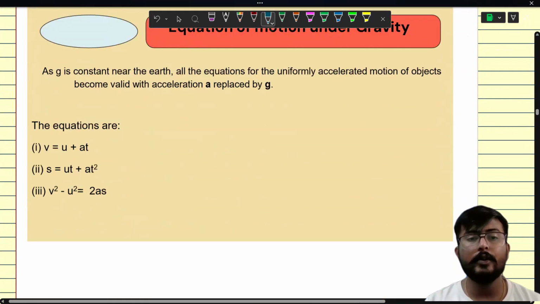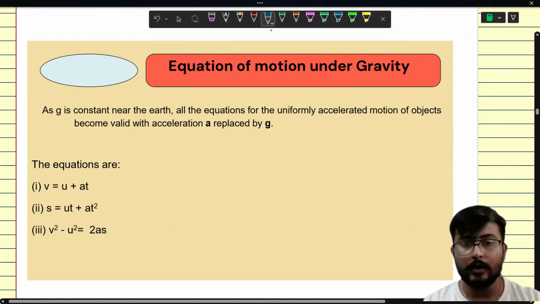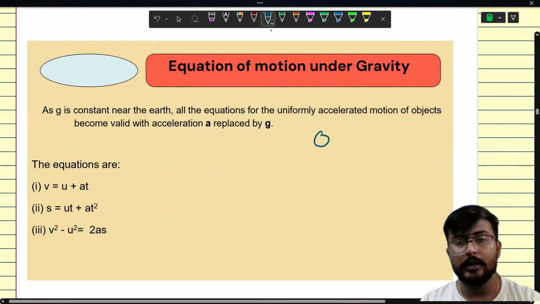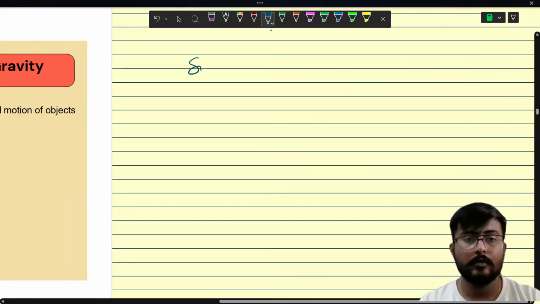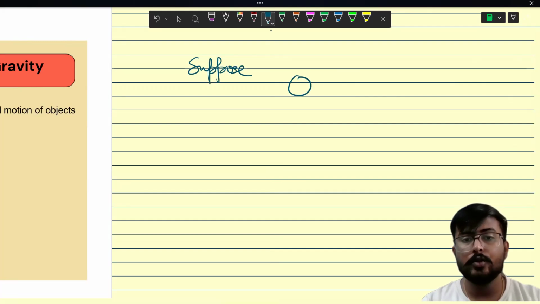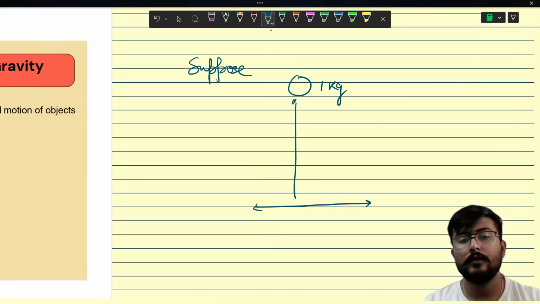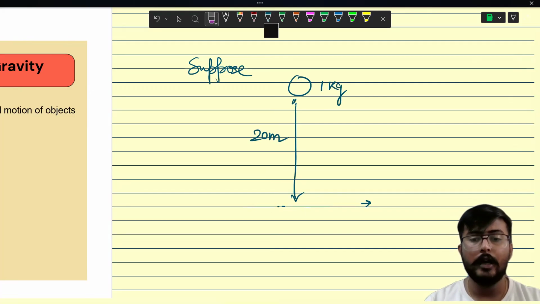Now, suppose there is a stone of mass 1 kg, and I have dropped it from a height of 20 meter, and it is falling towards the surface.